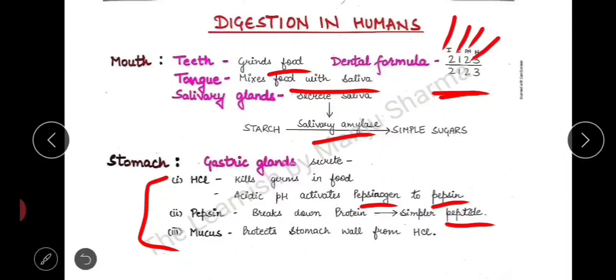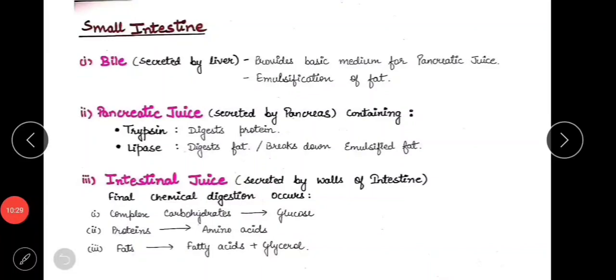Mucus protects the inner wall of the stomach from the corrosive action of HCl, because HCl is very harmful, so it can corrode the wall of the inner stomach and intestine. So mucus protects the stomach by lining over the inner wall. After the digestion of food in the stomach, mainly protein digestion takes place. Then the food is passed on to the small intestine.